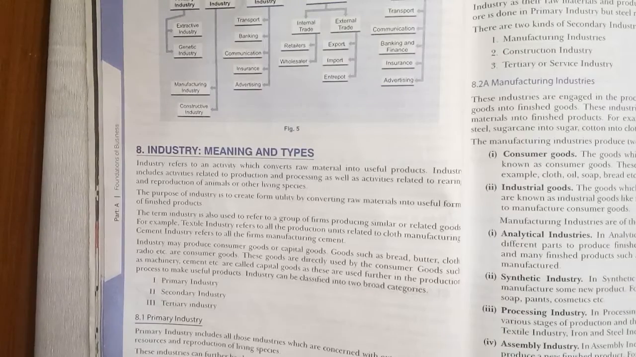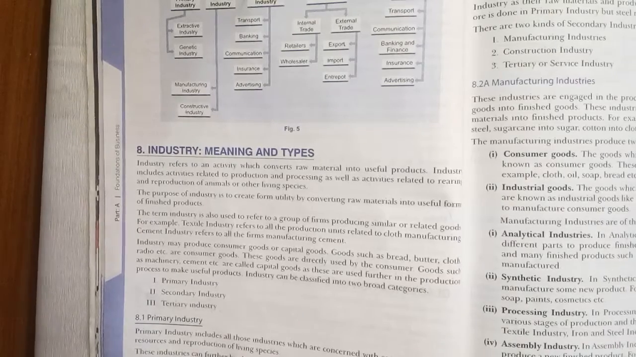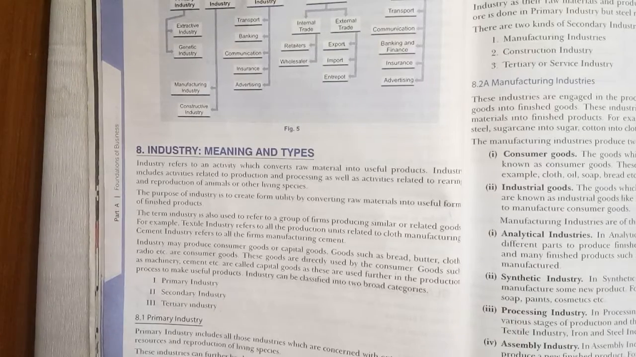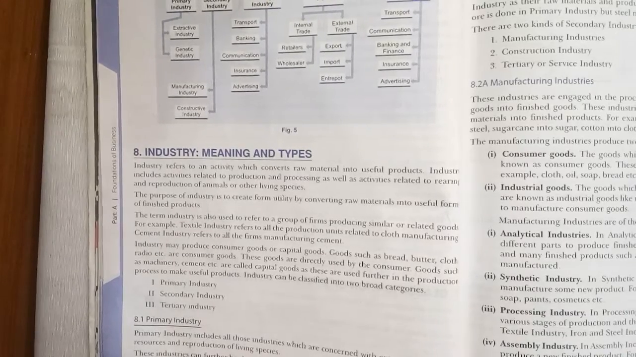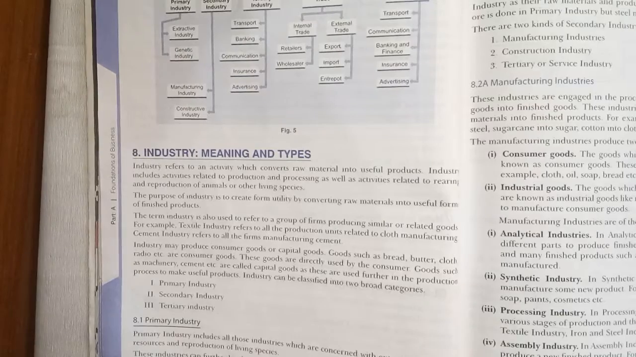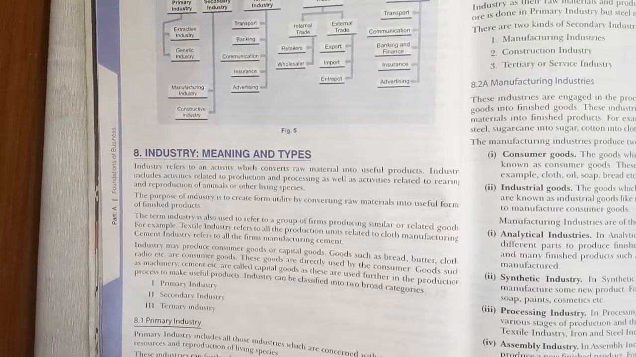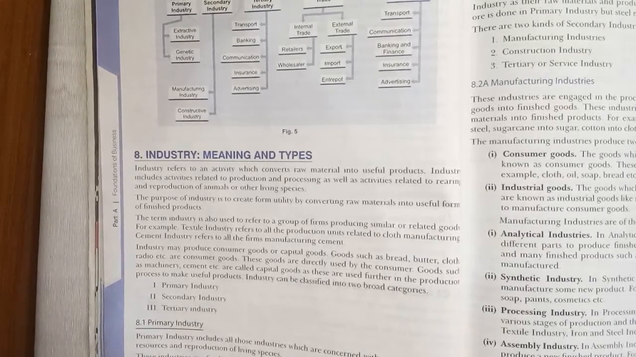Whatever the raw material is, further processing takes place and it is converted into a useful product, or you can say a final good. So it creates utility by converting raw material into useful, finished products. The term industry also refers to a group of firms which produce similar or related goods. For example, the textile industry refers to production units related to cloth manufacture. The cement industry refers to firms manufacturing cement. And industries may produce consumer goods and capital goods.